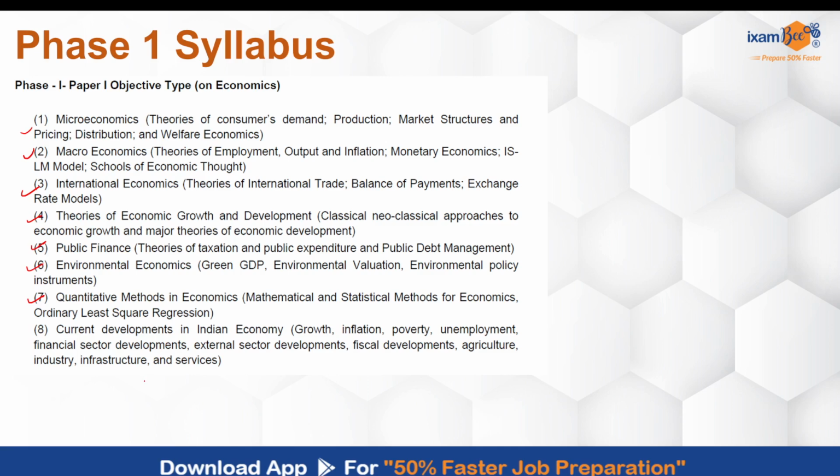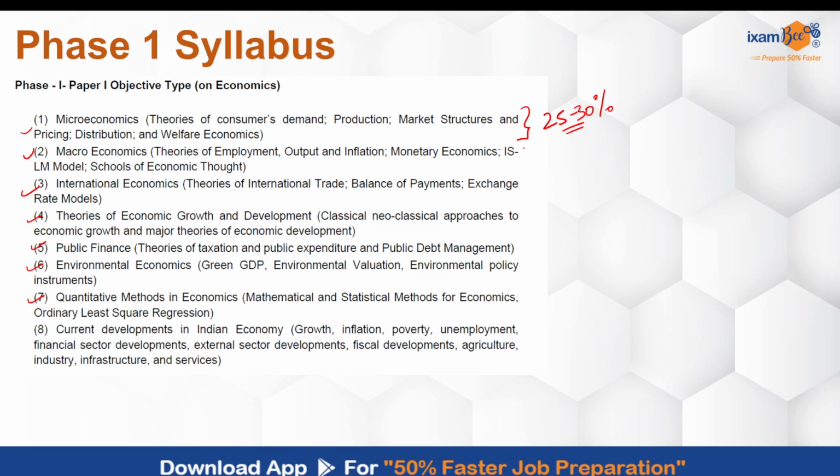If I talk about how the trend has been in the past few years, even before the syllabus was given or not given, the trend has been that a good amount of questions are asked from the first topic itself, which is microeconomics, because it is a detailed topic talking about production, demand and supply, market structures, right? So it is a detailed topic in itself, although it may look like 1 point only. So easily around 25 to 30% of your questions can come from microeconomics alone.